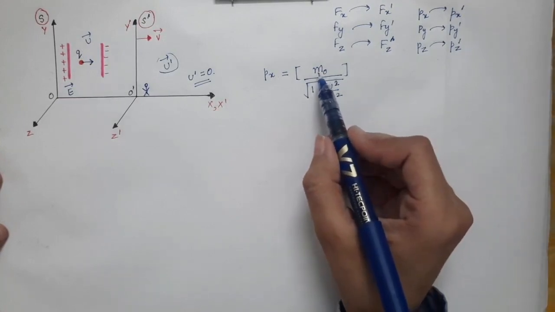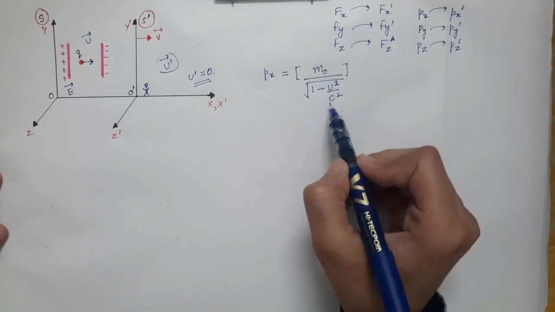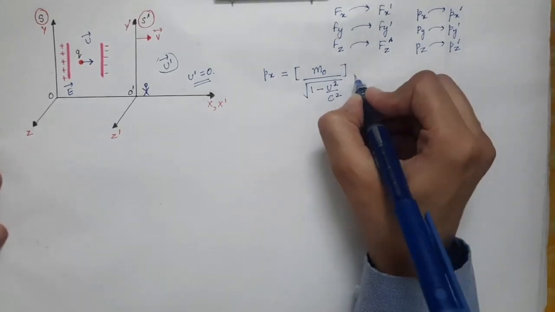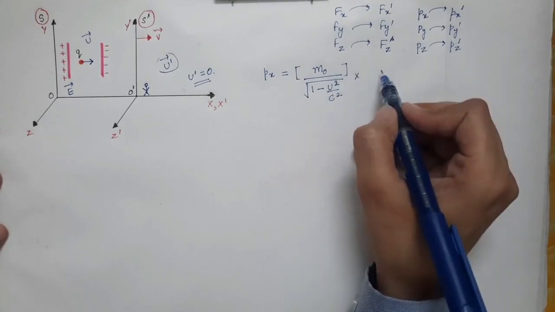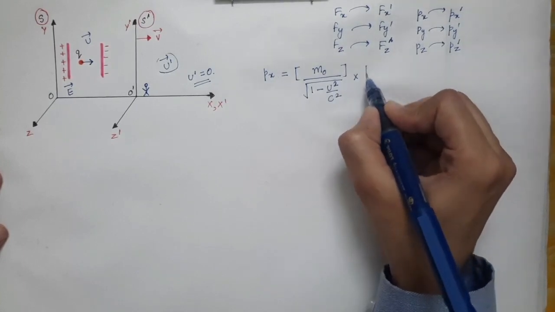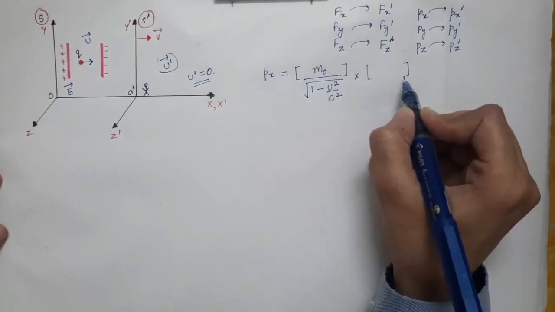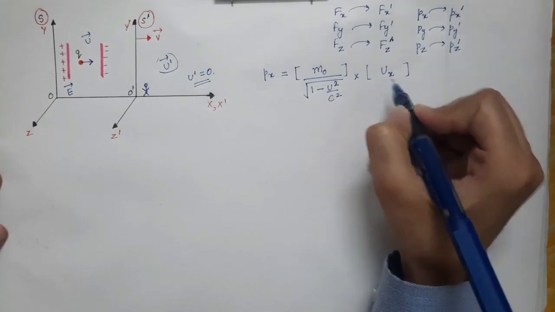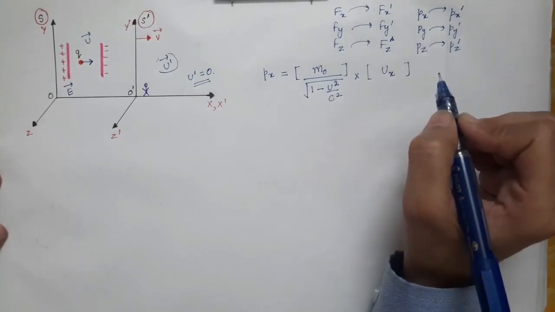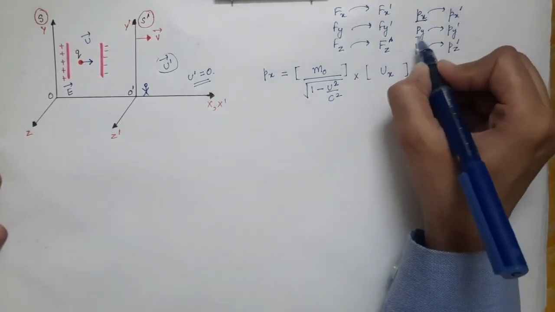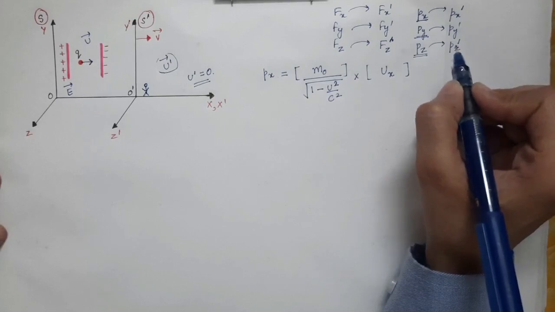This is the mass in S frame, times the velocity. Since we are finding the x component of the momentum, the velocity here is just the x component, ux, in S frame. Similarly you can find py and pz.